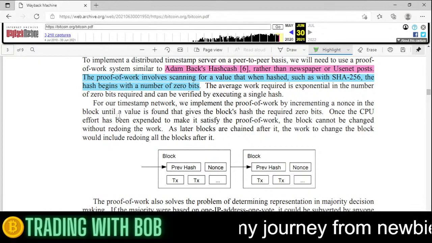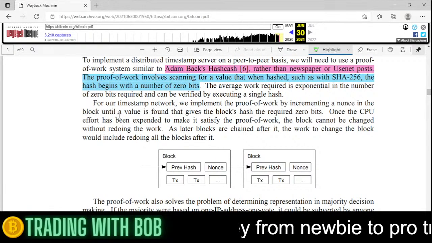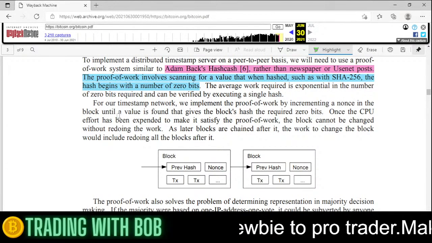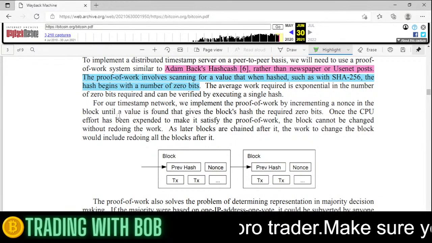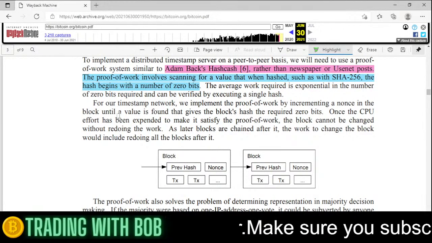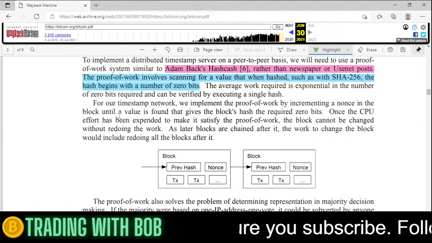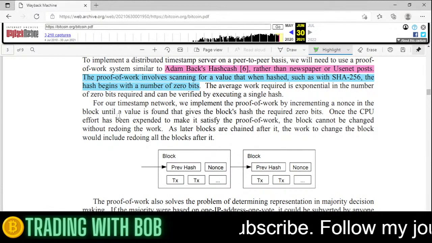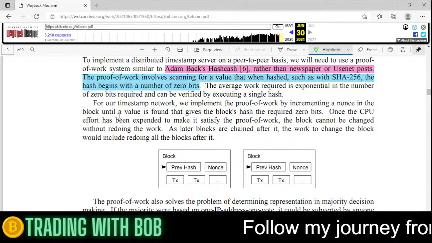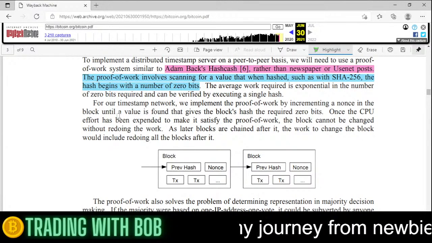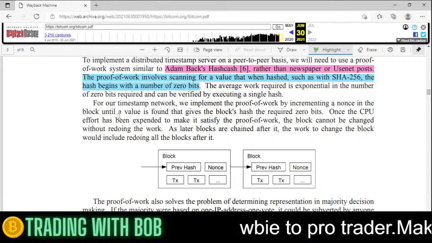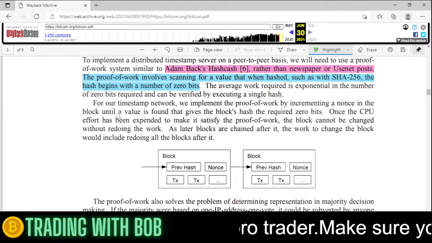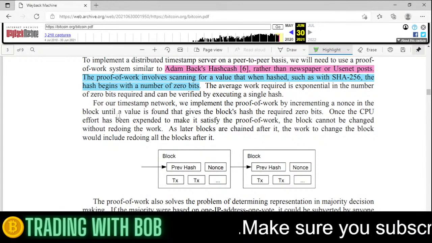I don't even know what that means. So we implement the proof of work by incrementing, so changing, a nonce in the block until a value is found that gives the block's hash the required zero bits.